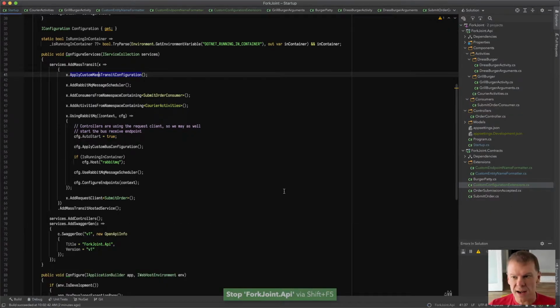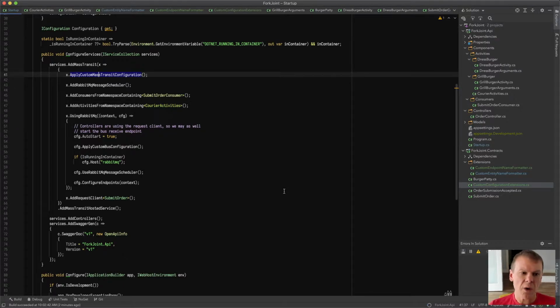So we'll go ahead and stop that. I'm going to leave RabbitMQ running in the background. I'm going to continue to run this with F5 because I feel like that gives us the best experience for jumping through things and seeing how it all works. Hey, Albert, welcome.